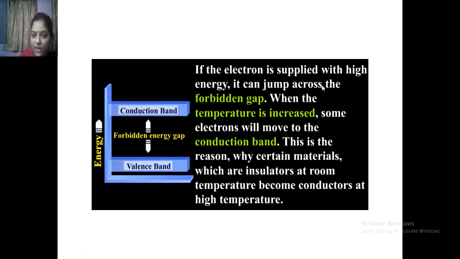We can supply an external battery or external energy to the insulator material, or we can increase the temperature, so that the electrons from the valence band easily jump into the conduction band. That's why certain materials which are insulators at room temperature become conductors at high temperature.